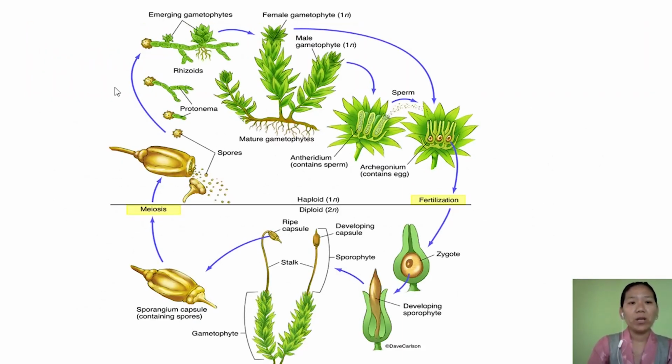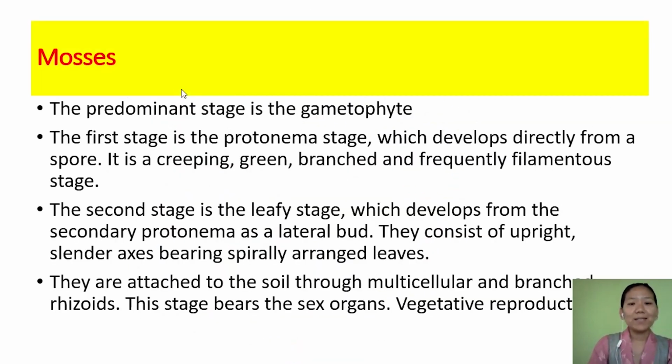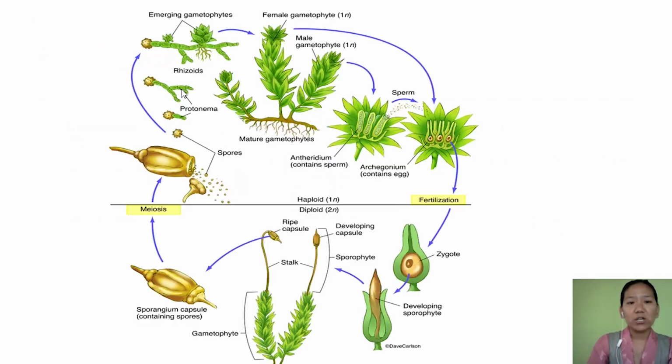And the second stage is leafy, which develops from secondary protonema as a lateral bud. Looking at the structure, we have a leaf-like structure, a stem-like structure, and then rhizoids to hold onto the substratum, and each plant body bears male gamete and female gamete.